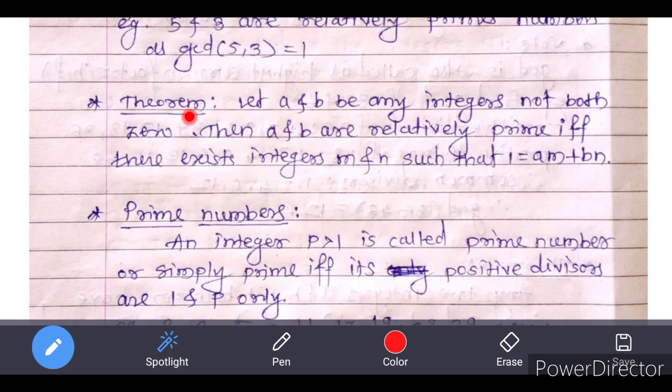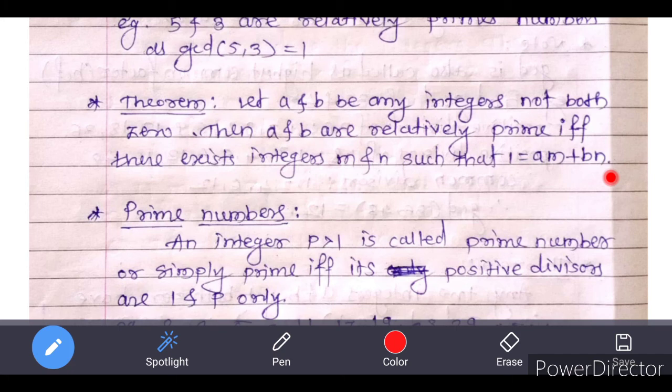Next, that is a theorem which states: let a and b be any integers, not both 0. Then a and b are said to be relatively prime if and only if there exist integers m and n such that 1 is equal to am plus bn.